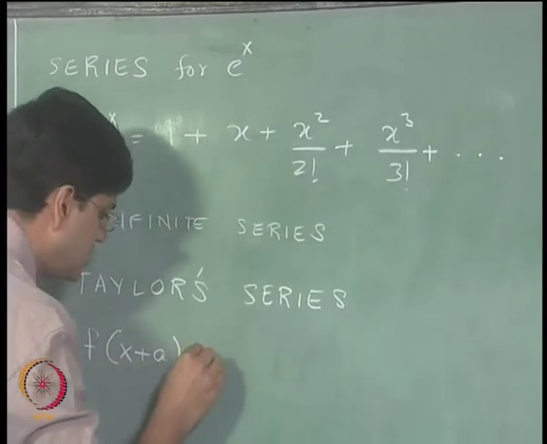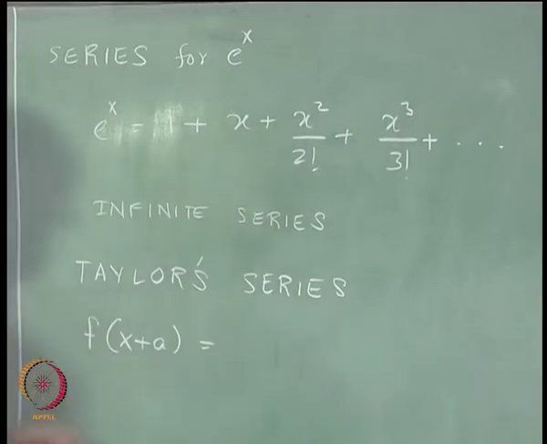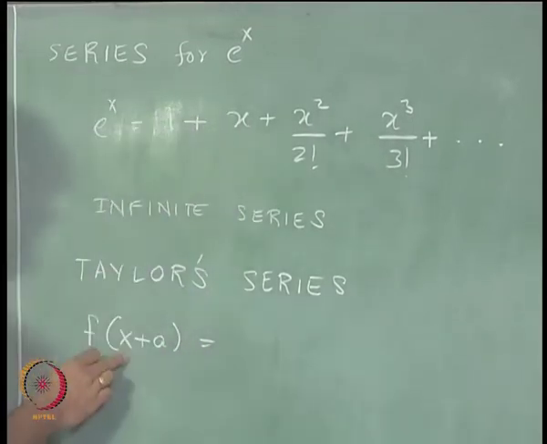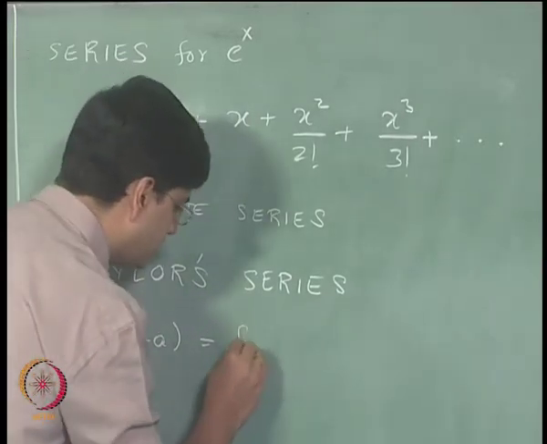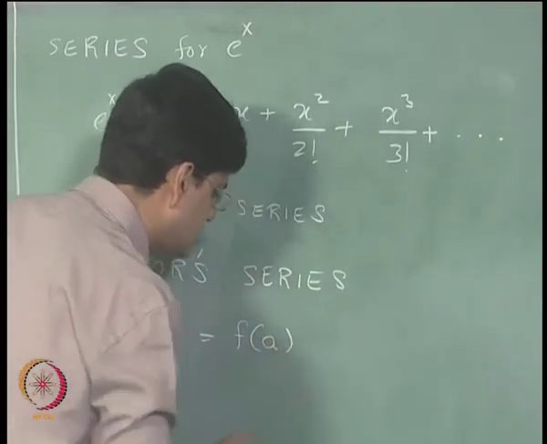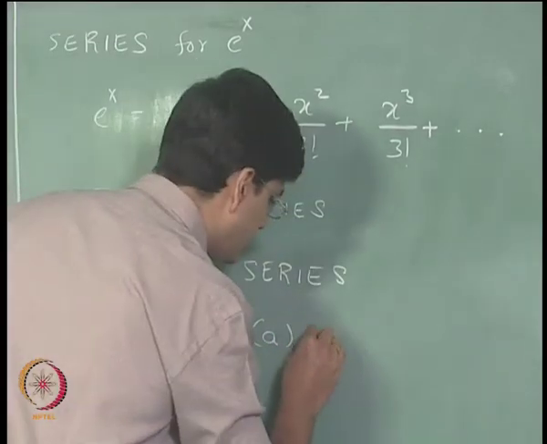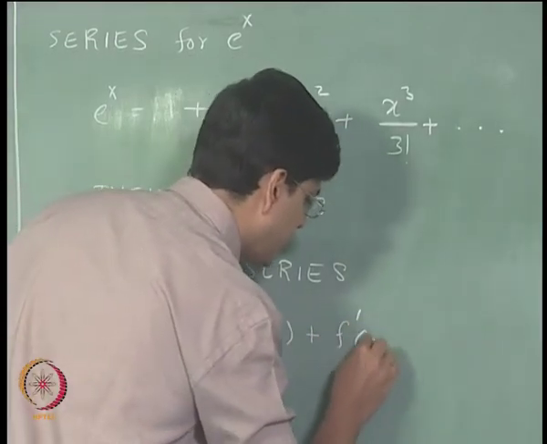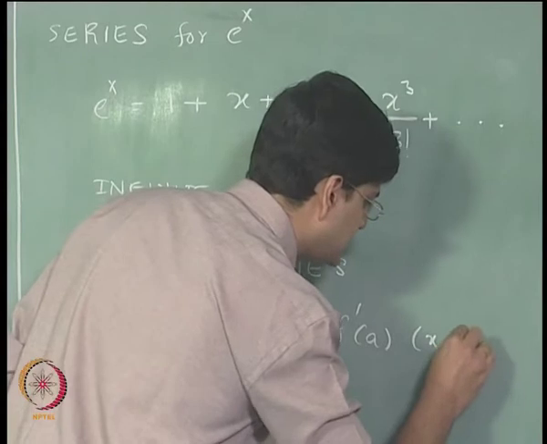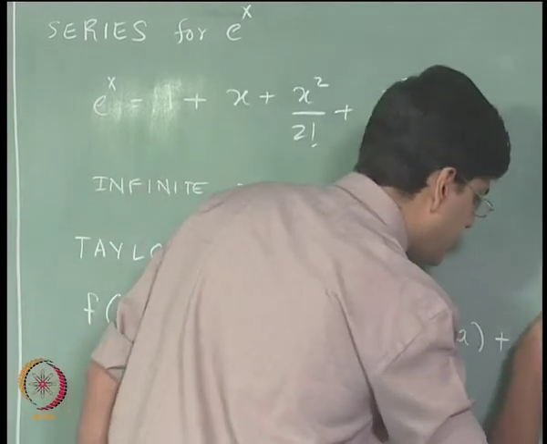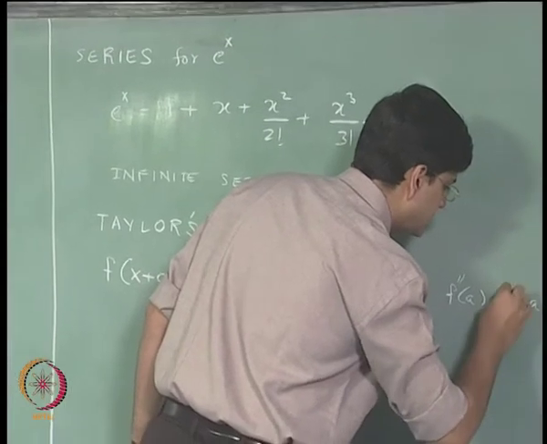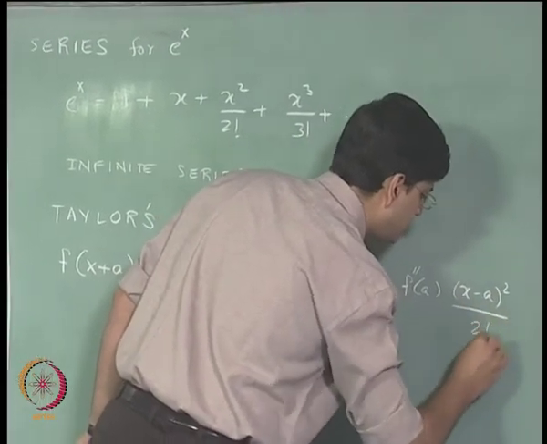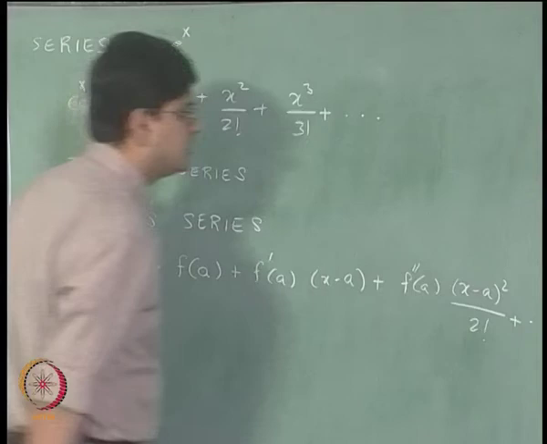The Taylor series is f of x plus a, where x is a variable and a is some particular value that we have chosen, is equal to f of a plus f dash of a multiplied by x minus a plus f double dash of a multiplied by x minus a squared divided by 2 factorial and so on.